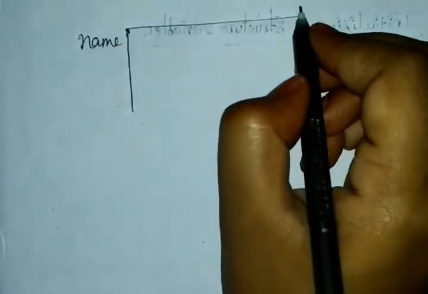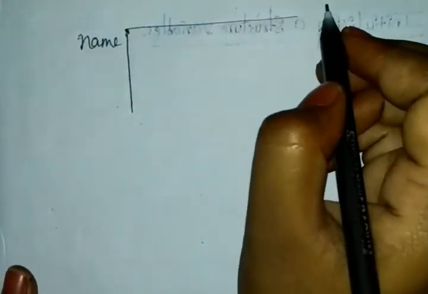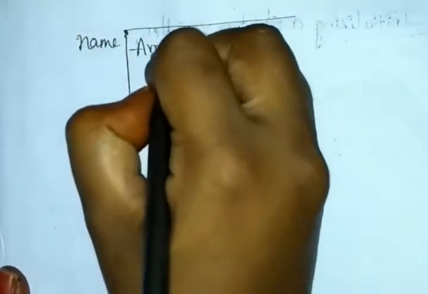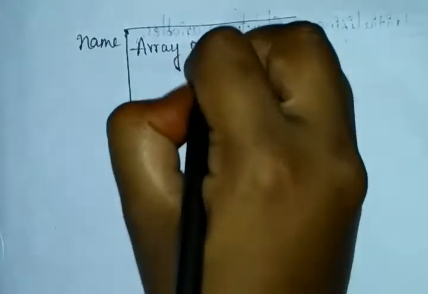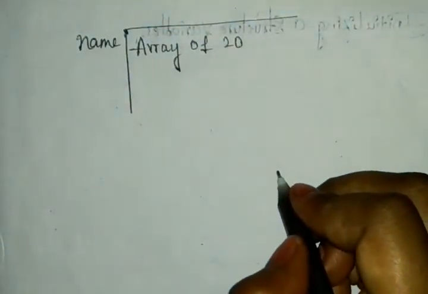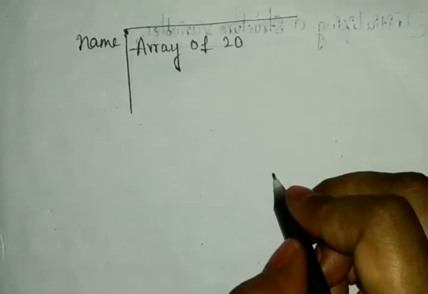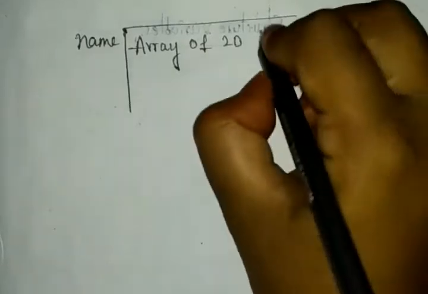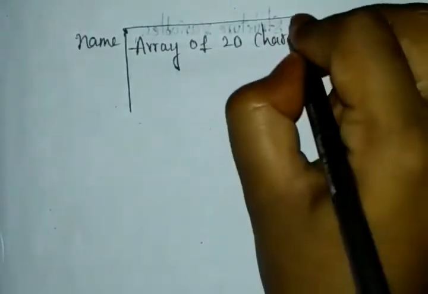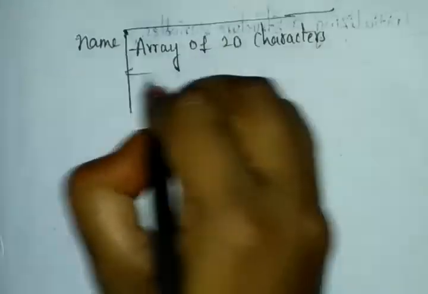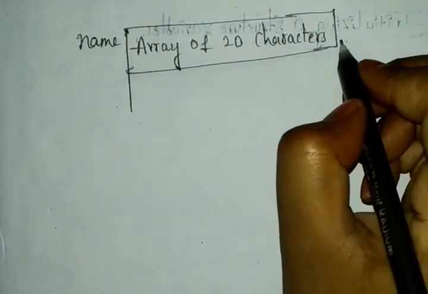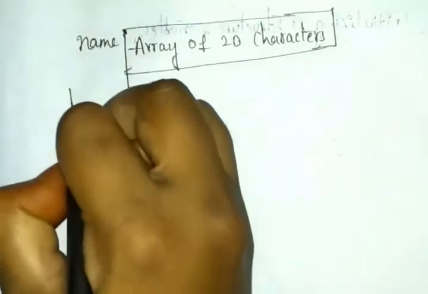So the name will have an array of 20 characters. We gave the size as 20, right? So it is an array of 20 characters, and it will allow up to 20 characters. Okay, once you complete, close this. And next you will have the branch.